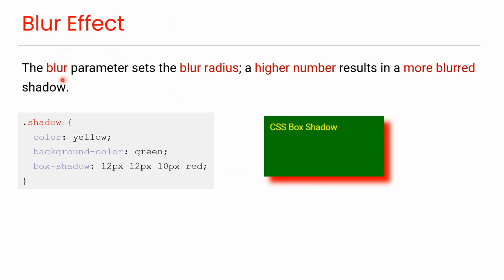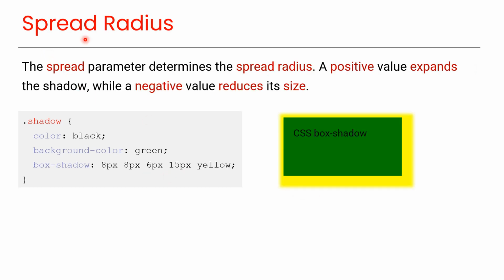Blur effect. The blur parameter sets the blur radius. A higher number results in a more blurred shadow, as you can see in this code. The third value, 10 pixels, is used to set the blur radius, as you can see in this preview. Spread radius. The spread parameter determines the spread radius. A positive value expands the shadow, while a negative value reduces its size. In this example, the 15 pixels value expands the shadow, as shown in this preview.